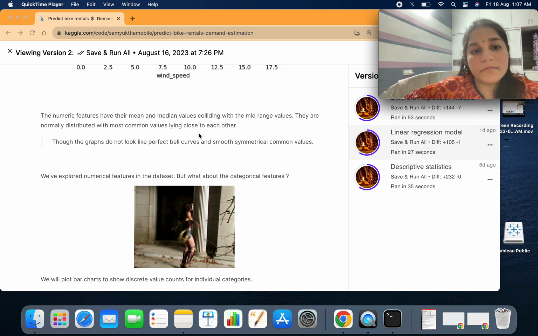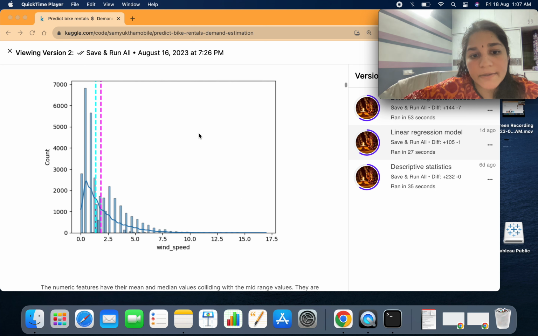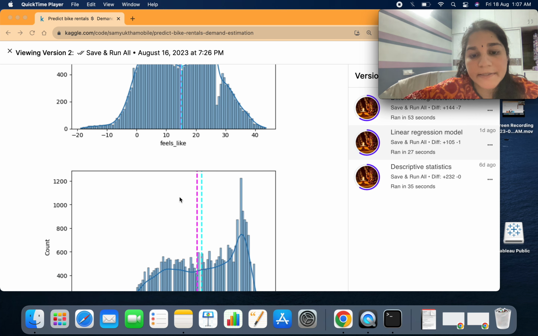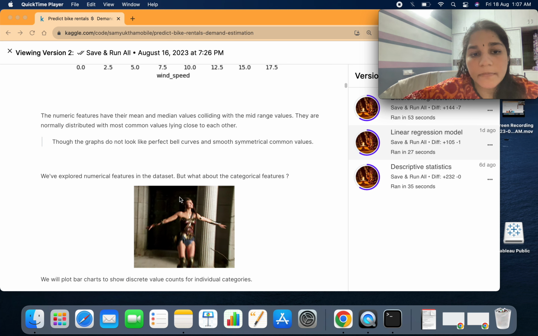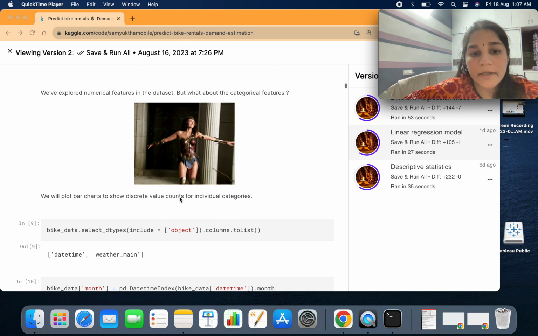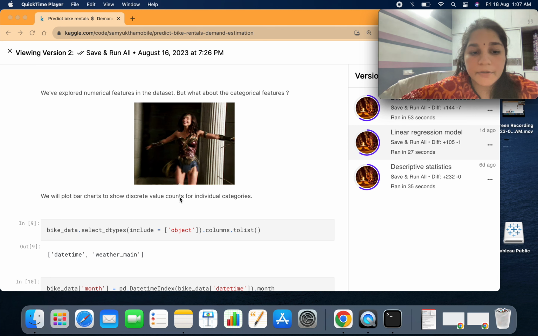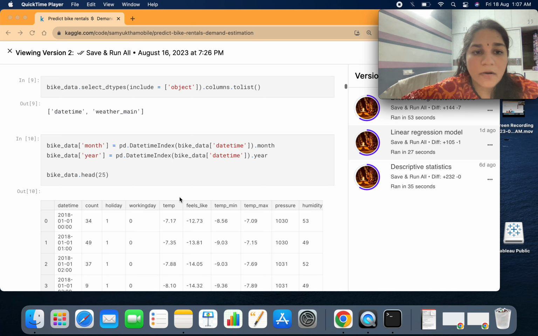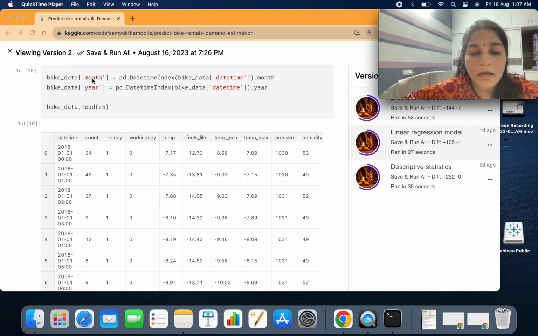So I have explored these particular values, and I see that there are lesser outlier values in the numerical features. And now I wanted to explore the categorical values and how they look, and what kind of different value counts they have, what is the granularity. So I saw that when you see object categorical, there is datetime and weather underscore main, but as I told, I segregated the month and the year data.